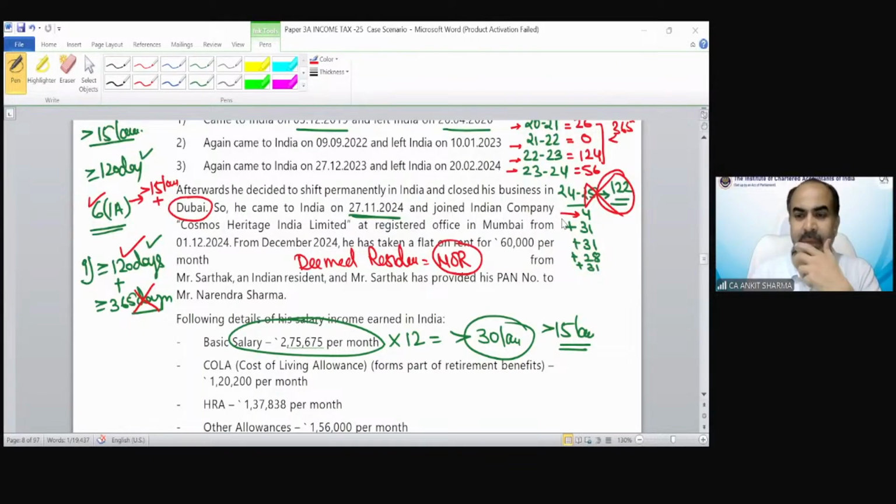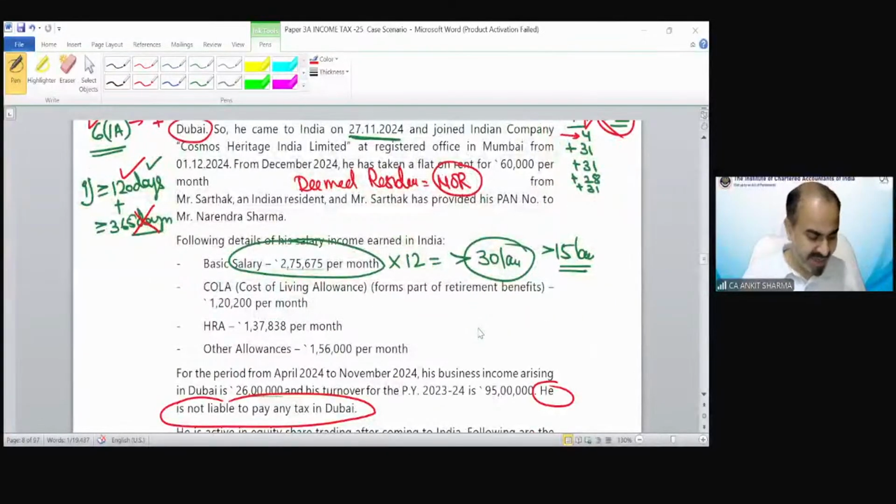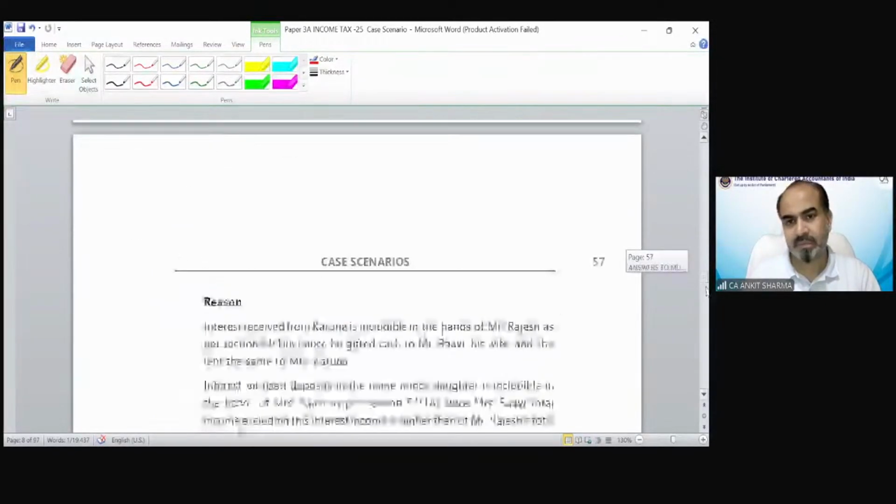Okay. So in previous year, 125 days number. How is it 125 days, Krishan Preet? Deemed resident was the correct answer. Okay, good. Ishan is cleared now. He understood it. Okay, so that was our case scenario number 13. Now moving on to our next case scenario, that is question number 20.